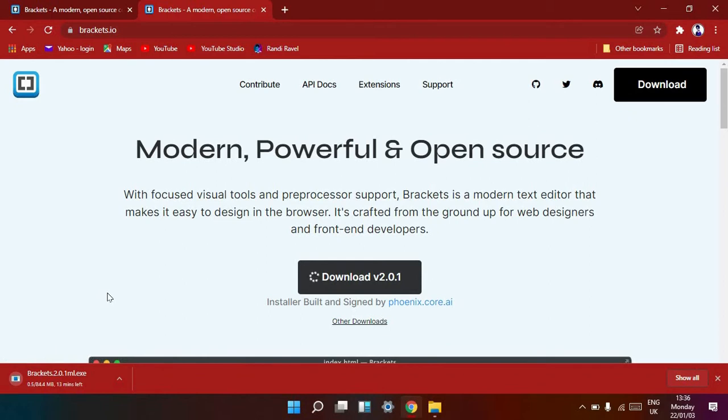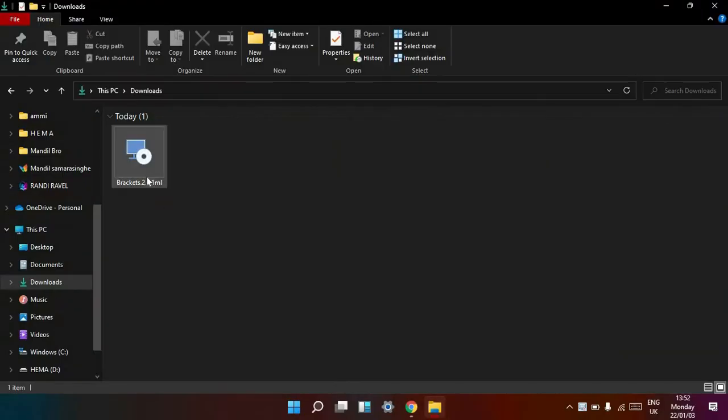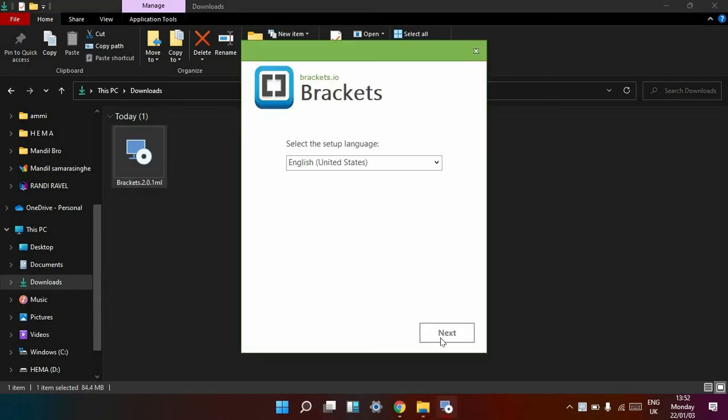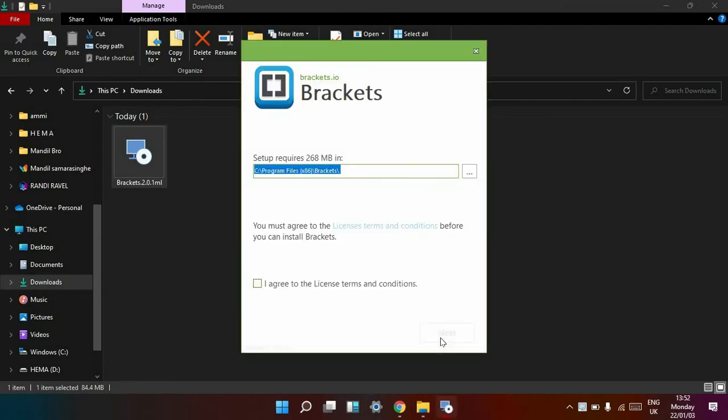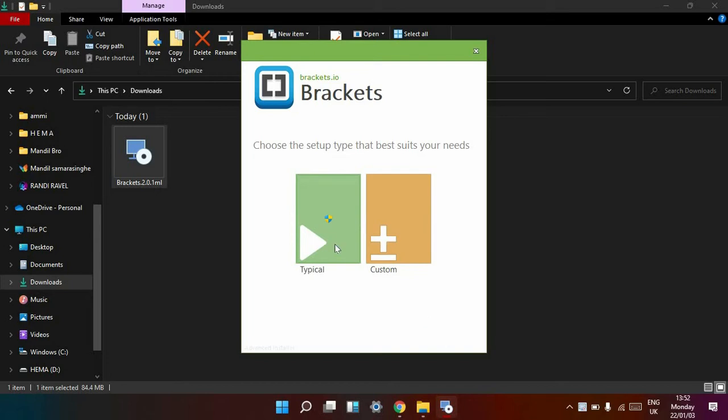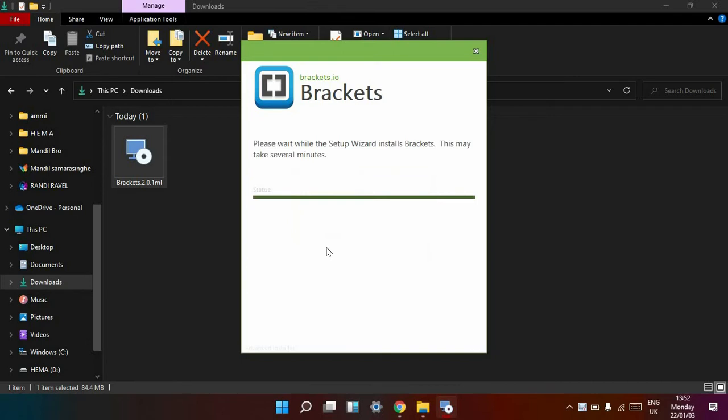You can see it is 84.4 MB. After downloading, go to your download location. Double click to install. Click next. Click this tick, then click next. Then it asks typical or custom. I will choose typical.